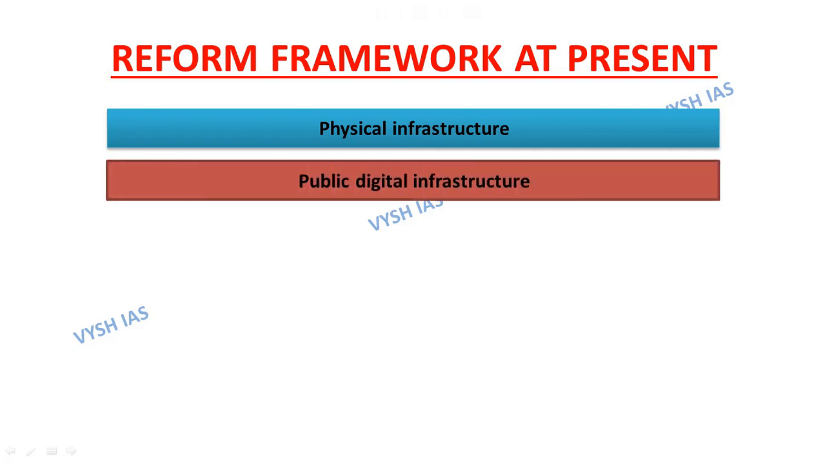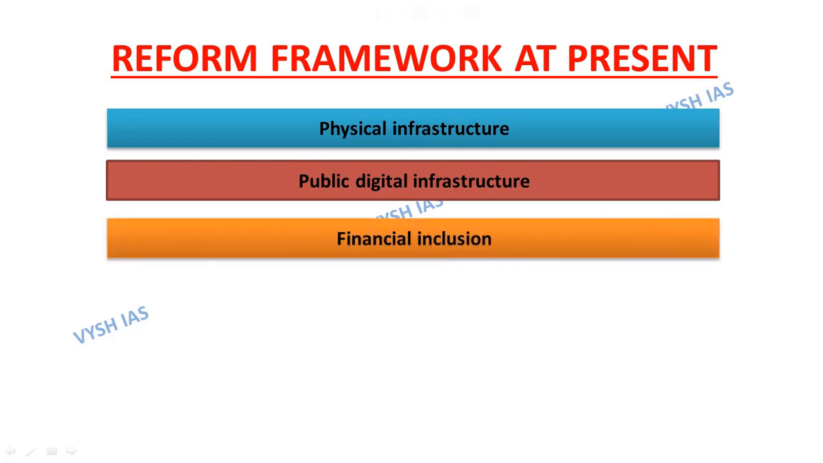Next is regarding public digital infrastructure, that the government's emphasis on developing public digital infrastructure during the last few years has enhanced the economic potential of individuals and businesses. Third is regarding financial inclusion. Linking bank accounts with PM Jan Dhan Yojana and the penetration of mobile phones, that is the JAM Trinity.